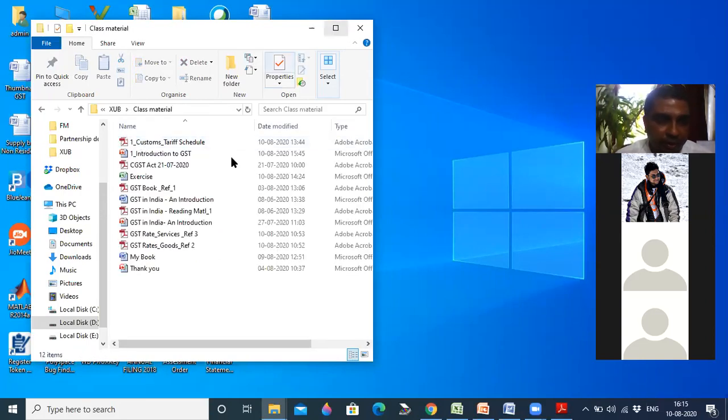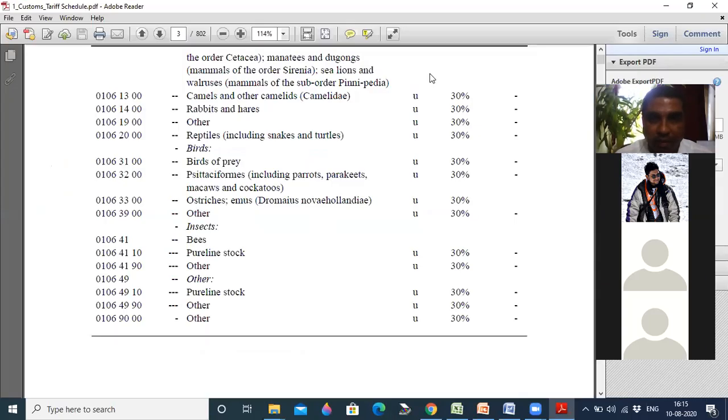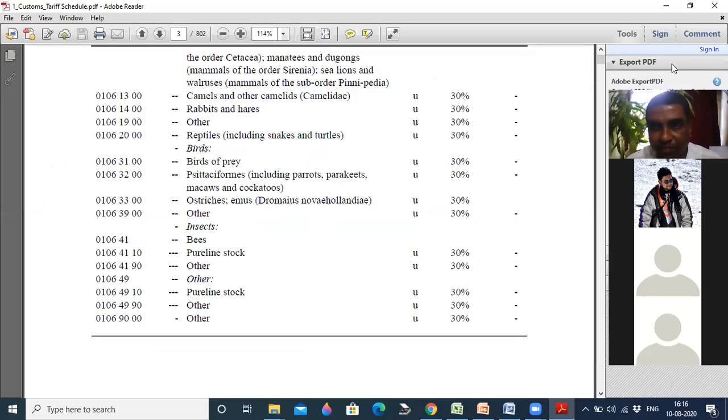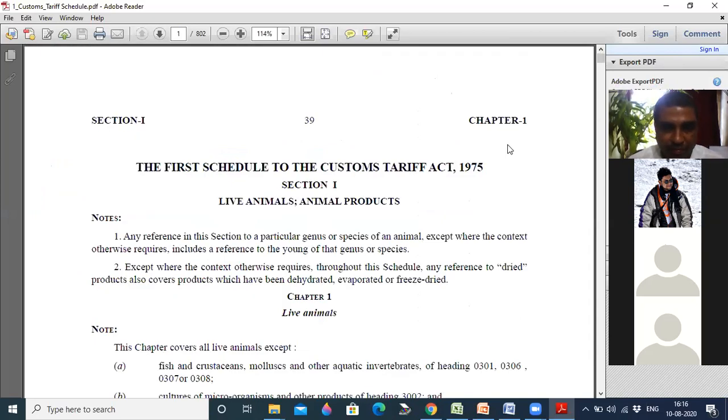Now you are seeing the folder. Are you seeing a PDF file now? Yes, sir. Is it readable now? The First Schedule to the Customs Tariff Act, 1975.